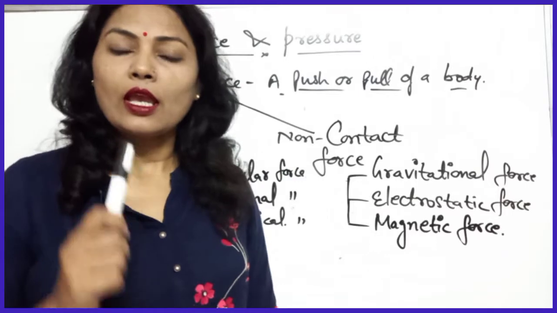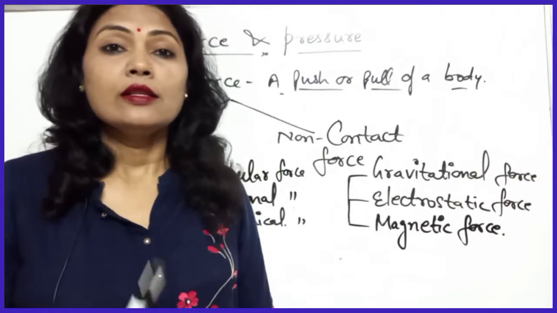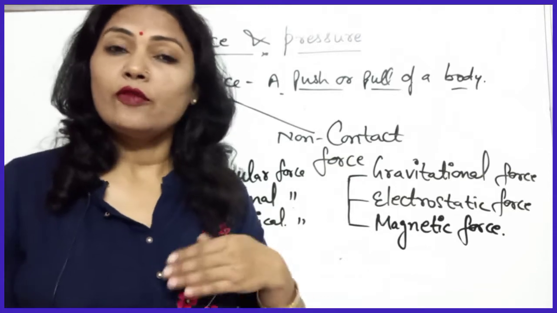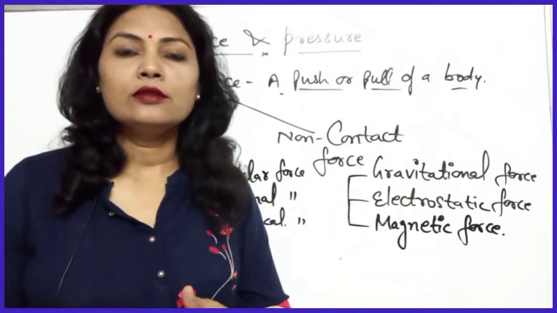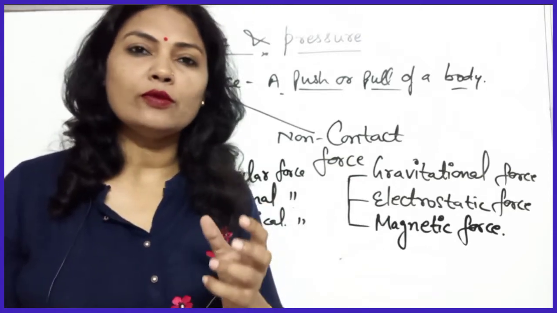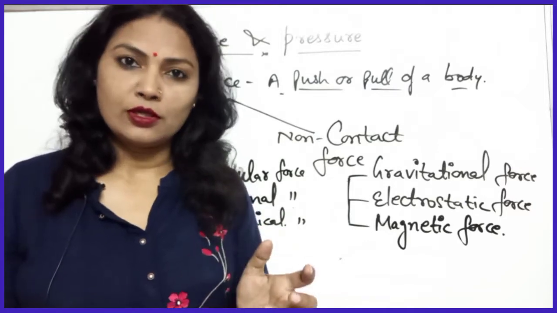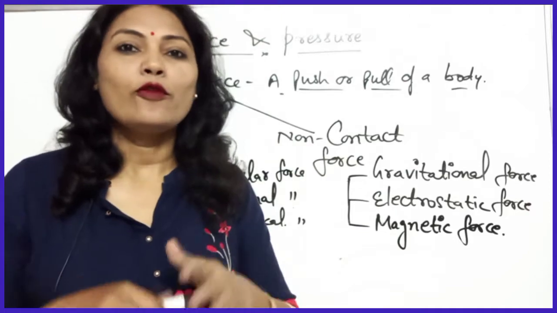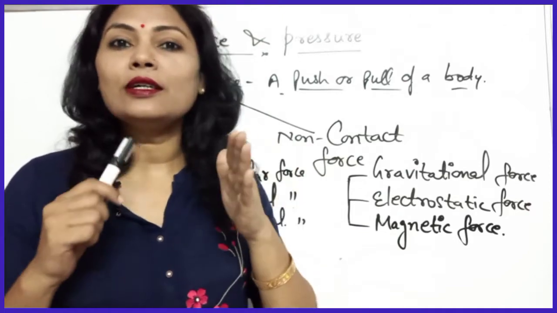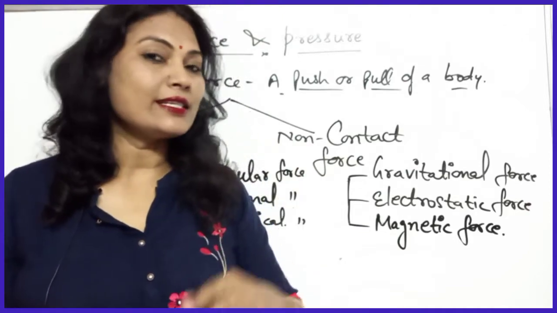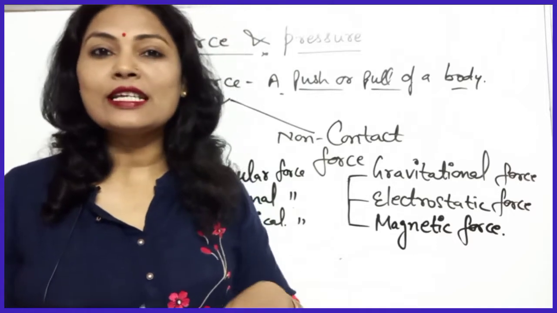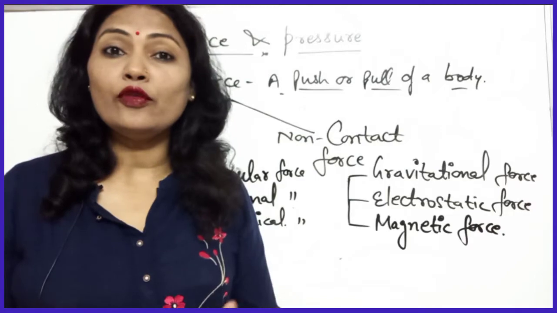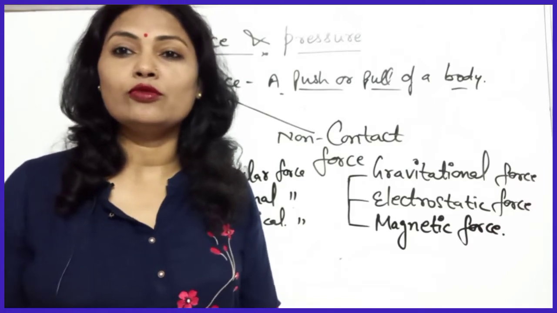You know that if force is exerted, then what are the different effects of force? Actually, if a body is moving, then the motion of the object is because of the force. Force can move a stationary object, force can stop a moving object, force can change the direction, force can change the speed of the object. And these are the different effects which are caused due to force.